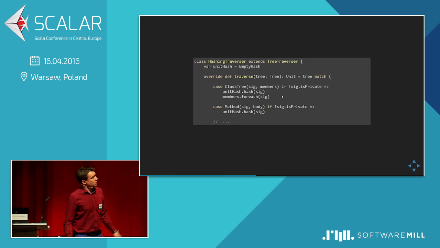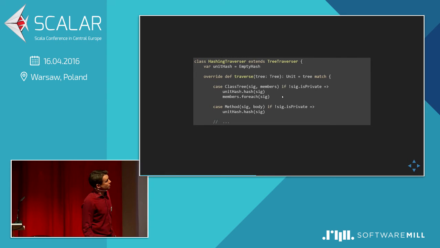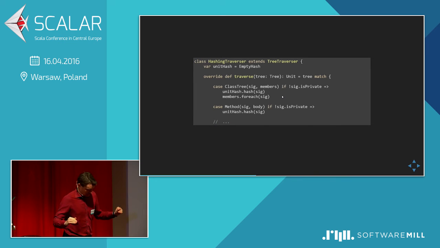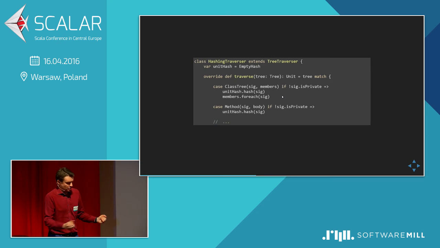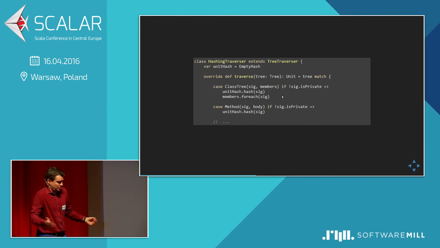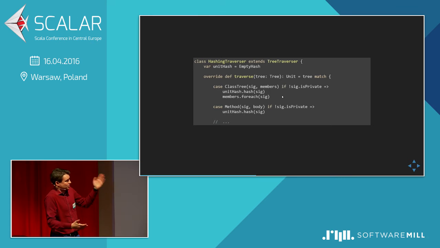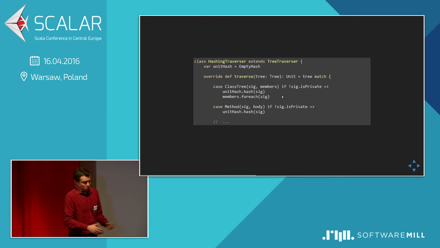So our traverser for hashing the APIs is really simple. We have to hash all the non-private members, which means we have to hash each non-private method. We don't care about the method body, because it doesn't affect the return type. So if I change the body without changing the return type, and I get the types from the compiler, I don't need to go into these big details.